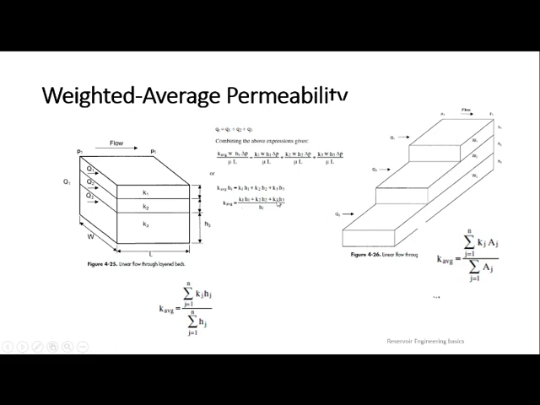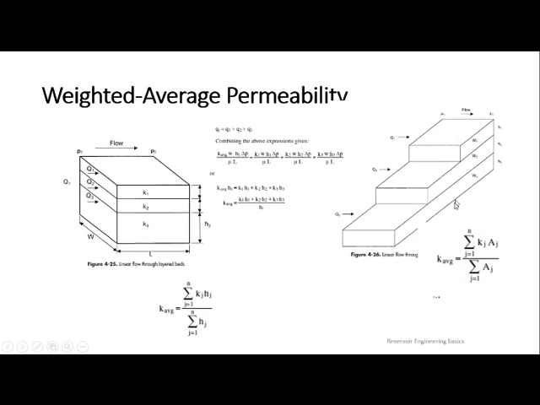So you can equate this one to this: sigma j is equal to 1 to n, Kj Hj, j representing 1 to n. Here n is 3. If 4 layers are there, 4. 5 layers are there, n is equal to 5. In the same way, HT is nothing but sigma j is equal to 1 to n Hj. If it is 3, j is equal to 1 to 3, Hj. So H1 plus H2 plus H3. So that is your HT.